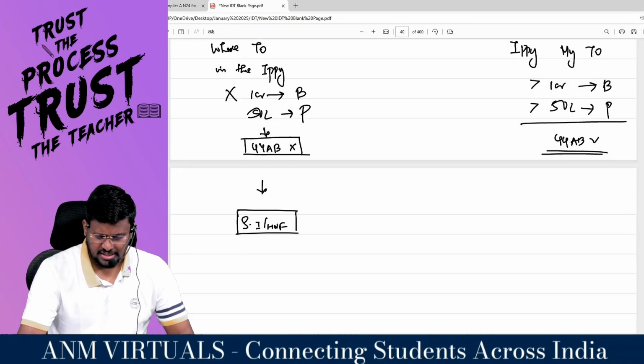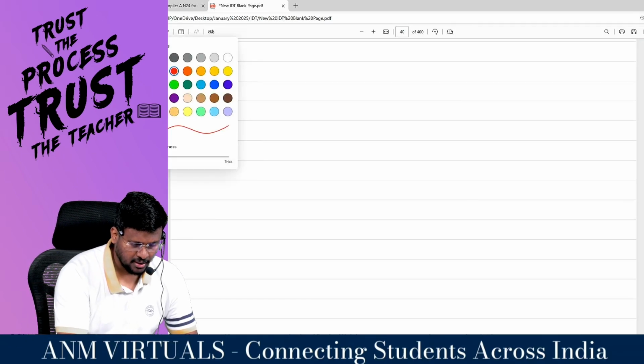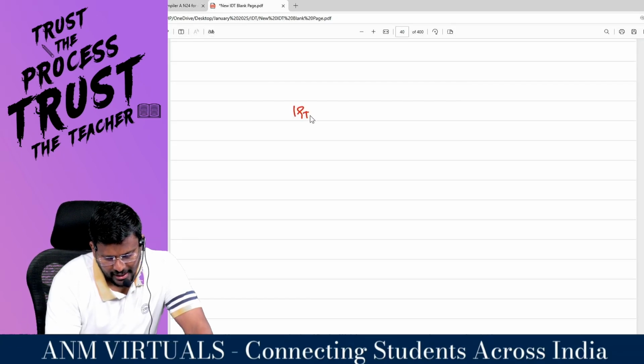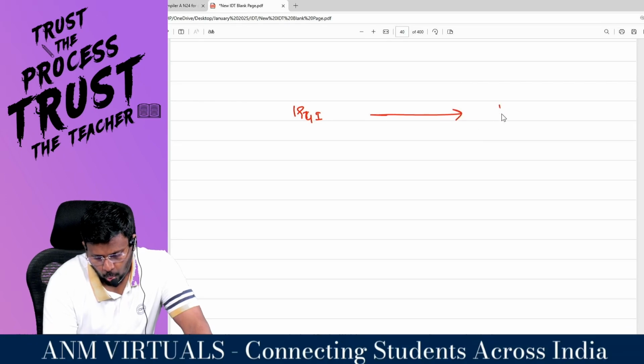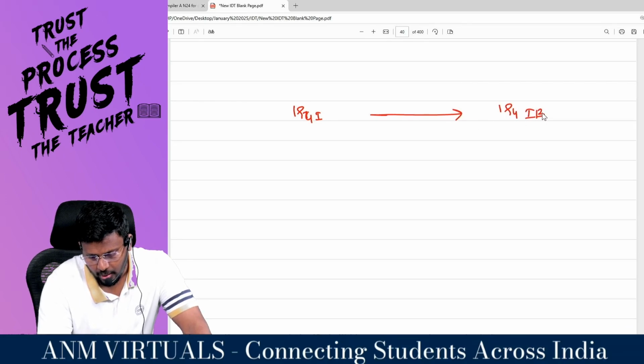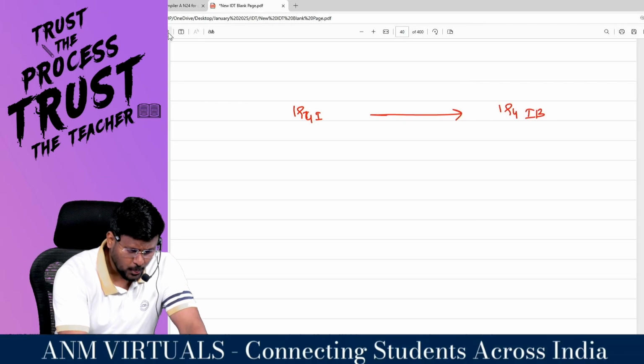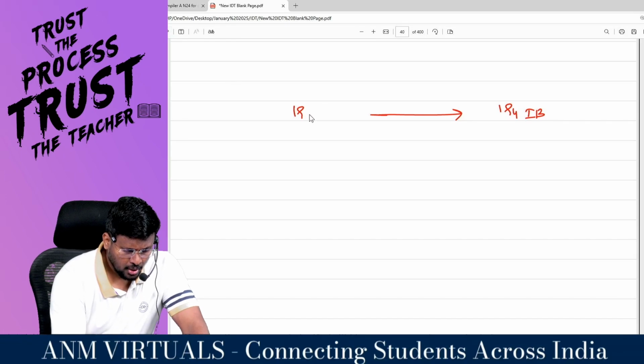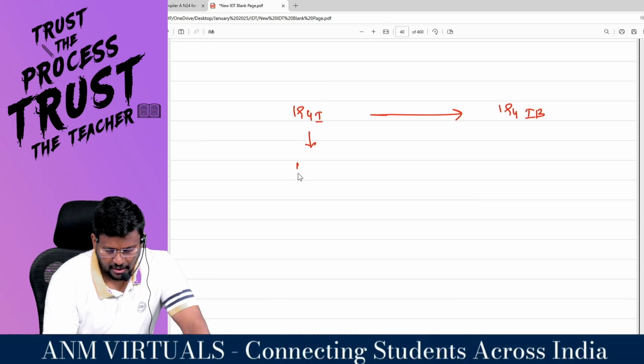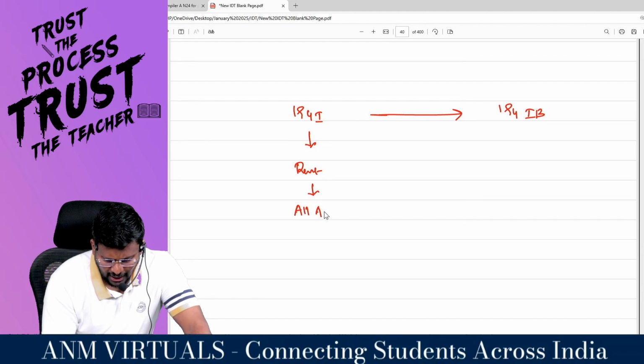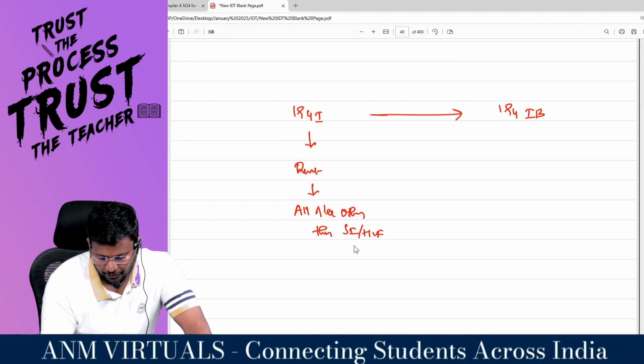Sir, this is a very simple story. There are two sections, 194I and 194IB. What is 194I? Rent. This section is applicable to all persons, all assessees other than a specified individual or HUF.